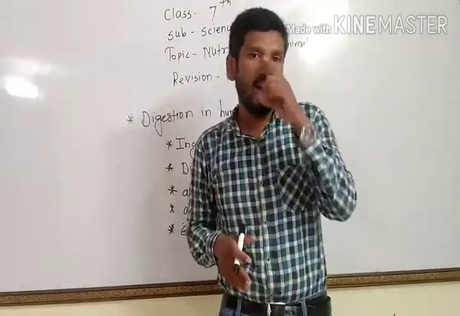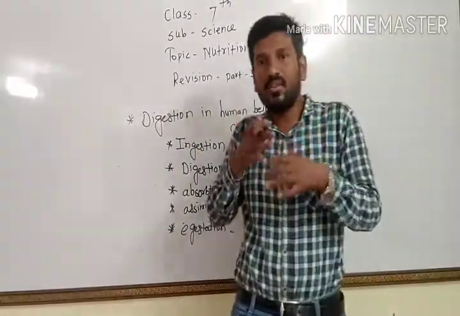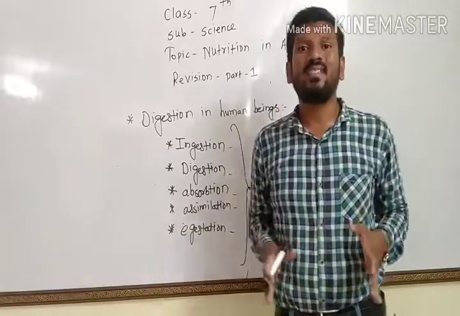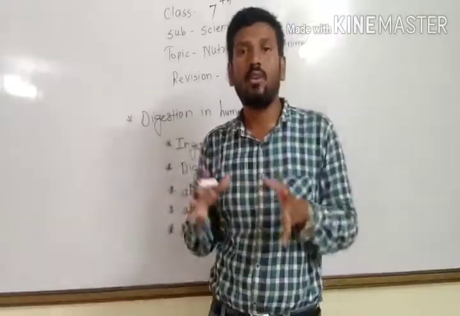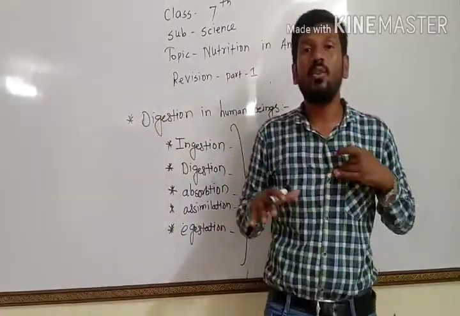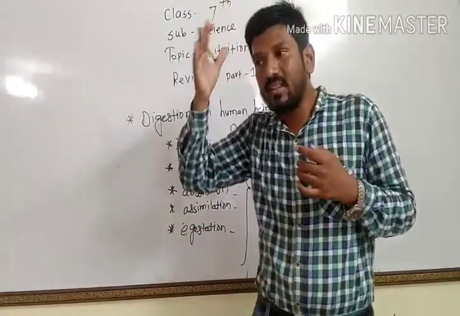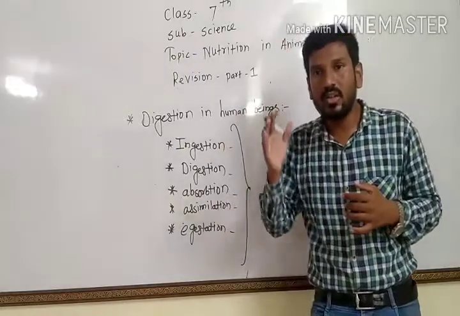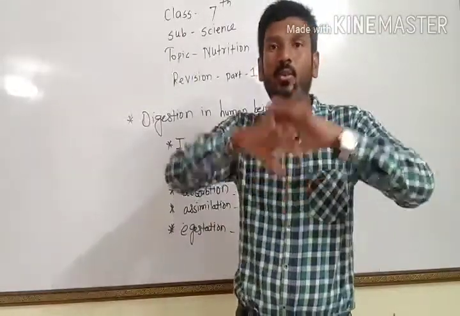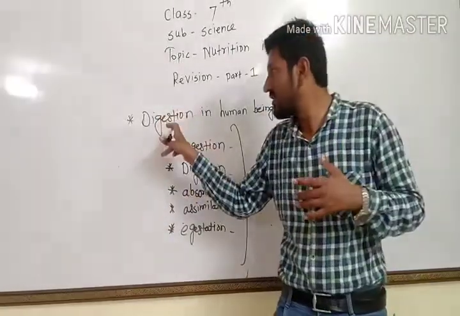Same thing, our food passes through different organs, and that complete tract is called the digestive tract, or we can call it the alimentary canal. When the food passes through the different organs, slowly it is digested, and this whole process is called digestion.